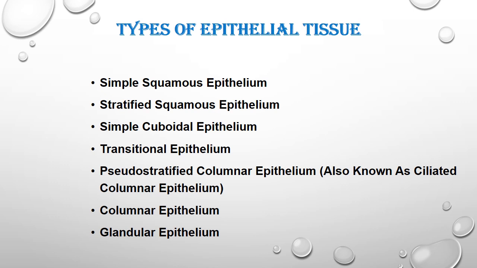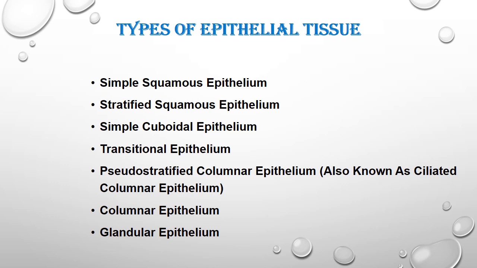Transitional epithelium: there is a transition in the nature of the epithelium. For example, originally our urinary bladder has squamous-like epithelial cells. But when the bladder is full with urine, the bag stretches and this squamous-like structure is converted into cuboidal or columnar-like epithelium.